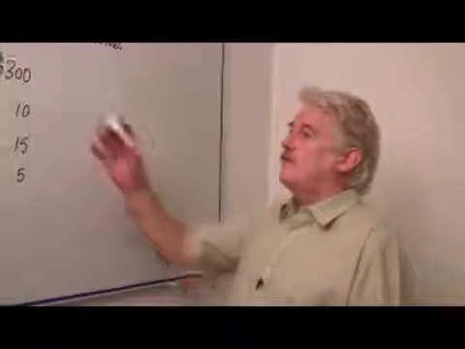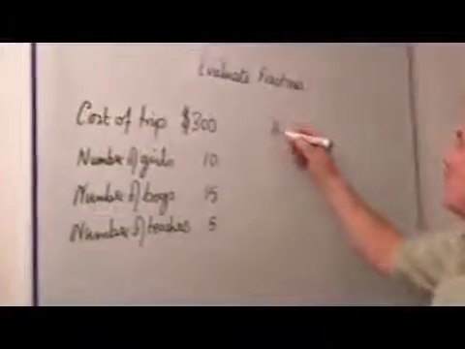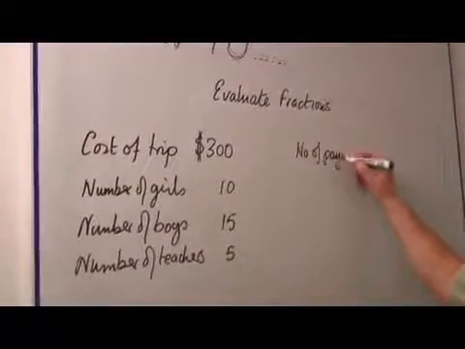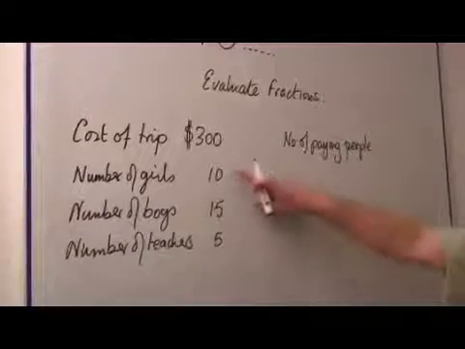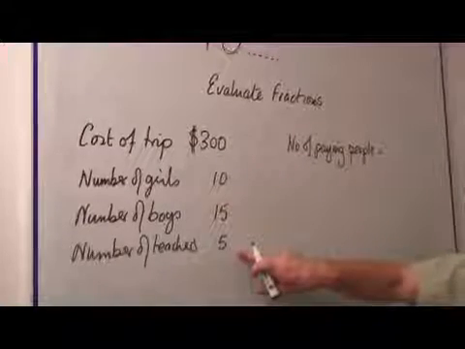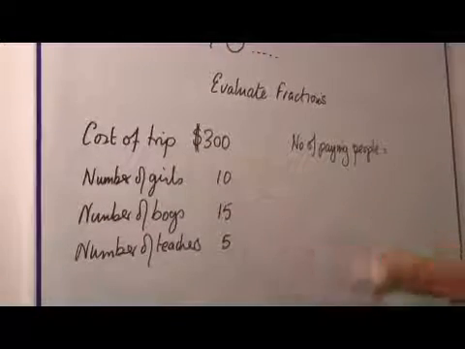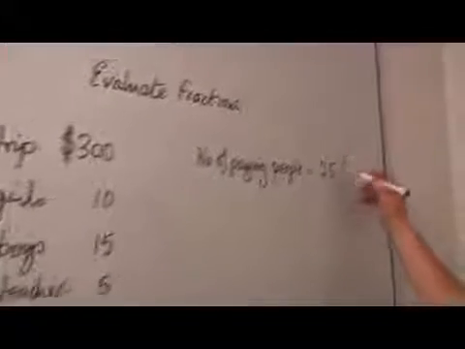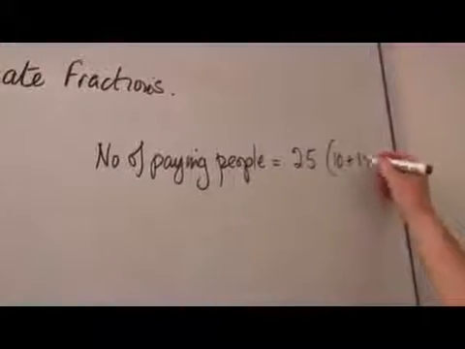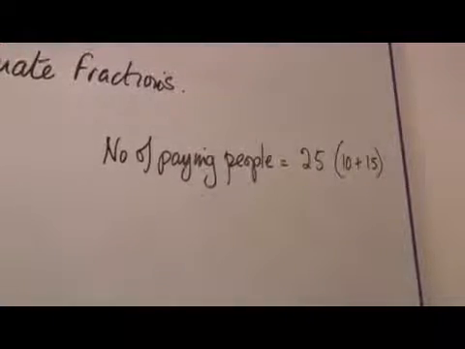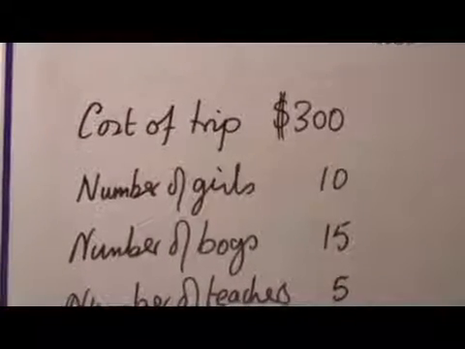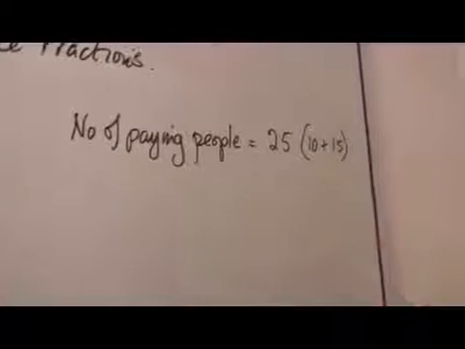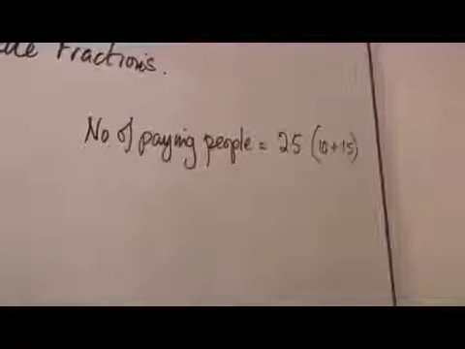So if you look at the number of paying people, this would be the number of girls plus the number of boys, because the teachers aren't going to pay, they're working. So we've got 25. That is 10 plus 15. Now, if the cost of the trip is $300, then we've got 25 people to pay. So what proportion will the girls pay?